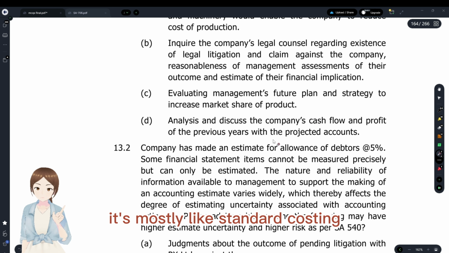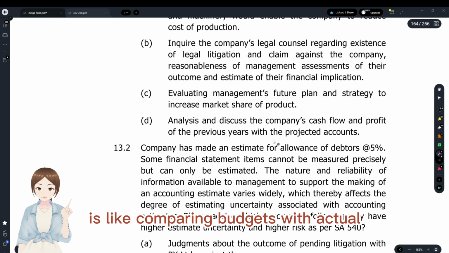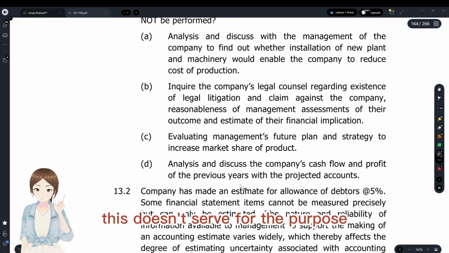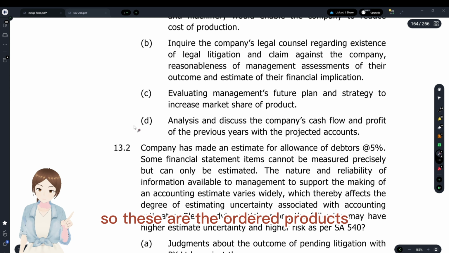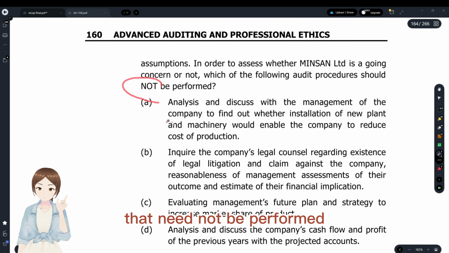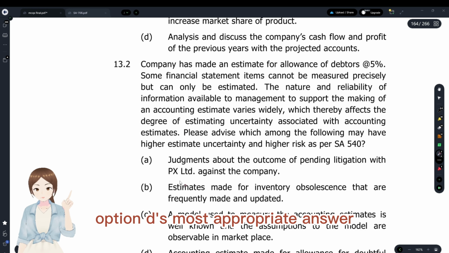It's mostly like standard costing. It's like comparing budgets with actuals. This doesn't serve the purpose. This comparison doesn't serve for the going concern. So these are the audit procedures that need not be performed. Option D is the most appropriate answer.